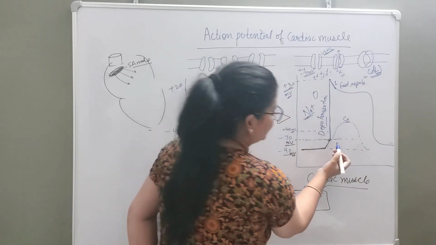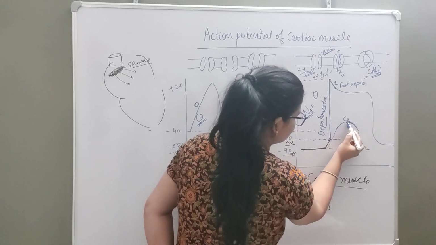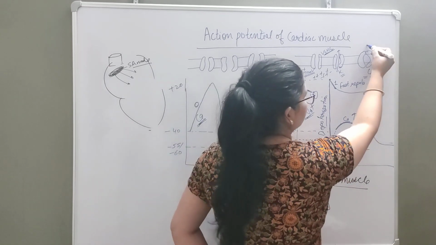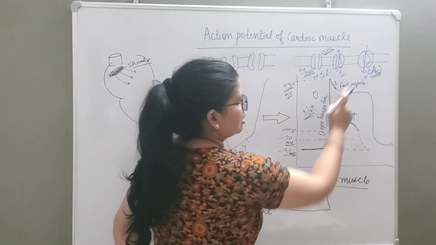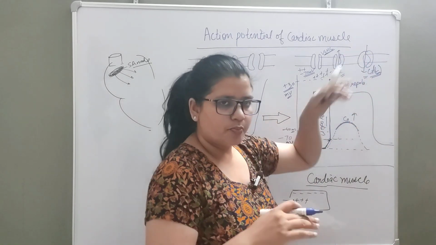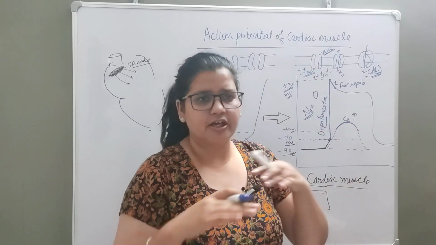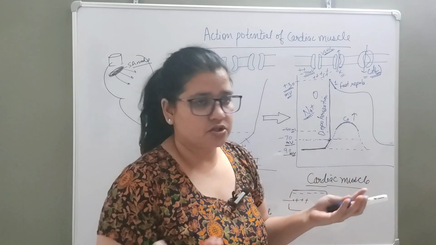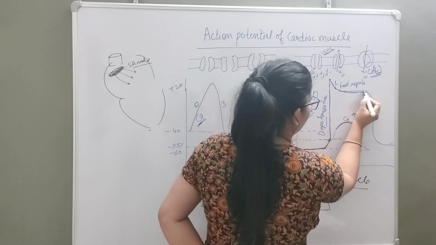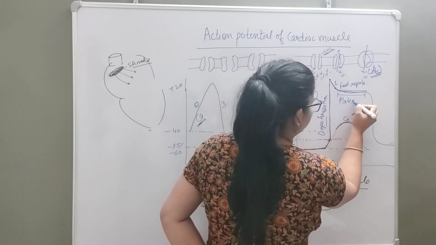Okay, so once this happens, can you see here? Calcium concentration is also increasing for this phase, right? So here calcium concentration is increasing in the cell because of these calcium channels. And if you concentrate here, calcium is coming inside and potassium is going outside. So positive charge coming inside, positive charge going outside. So what will be the change in membrane potential? It will be a plateau, no change, right? Because of that, we have a second phase, this one. Okay, so this phase is called plateau phase.